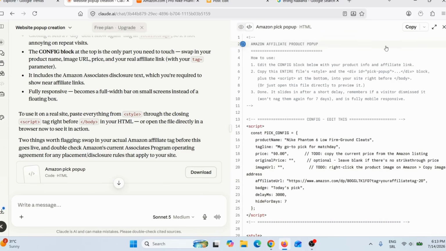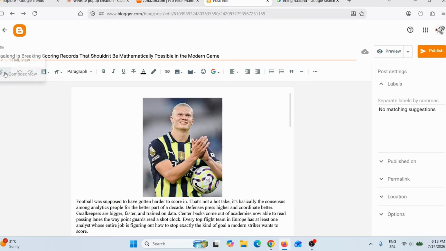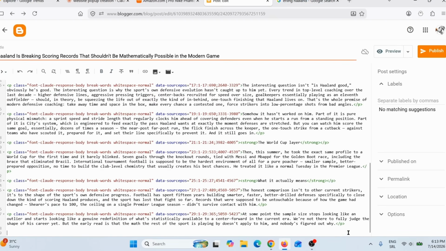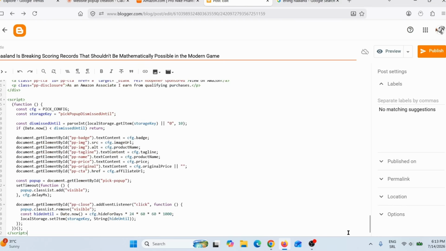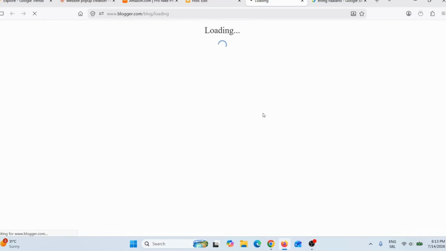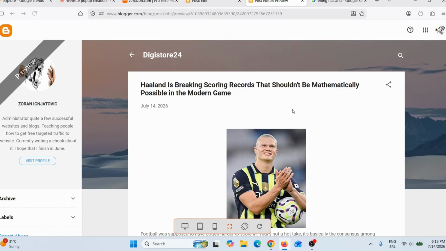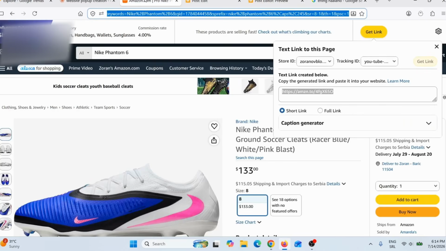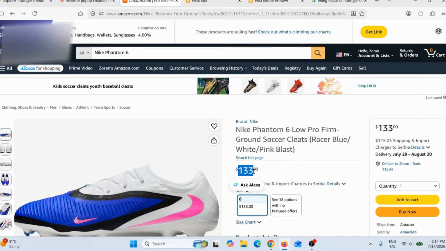So all I have to do now is simply click here on copy, go back here, and then I will switch here on HTML view, scroll down to the bottom, and simply paste that HTML code. So let me just click here on preview to see how this looks now. And here you can see this pop-up. Like I said, I can add the image here, I can change the title if I want, I can add the price. Here when we go back on Amazon, we can see the price is $133.